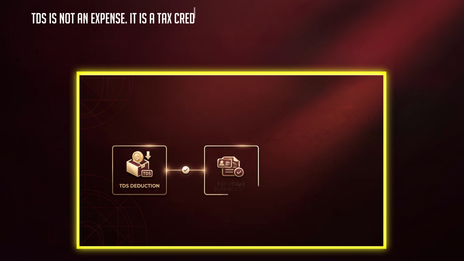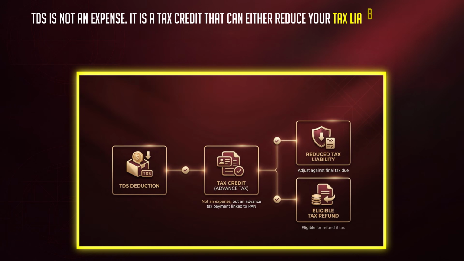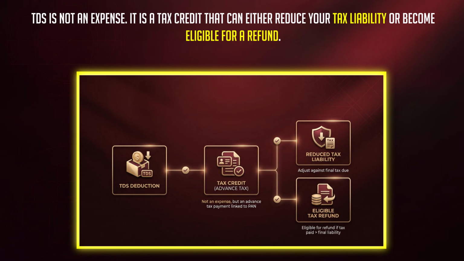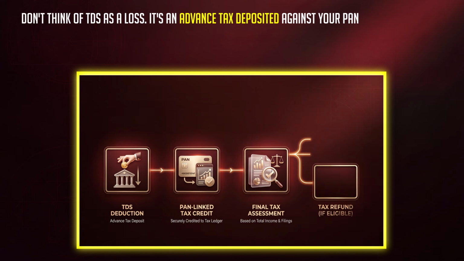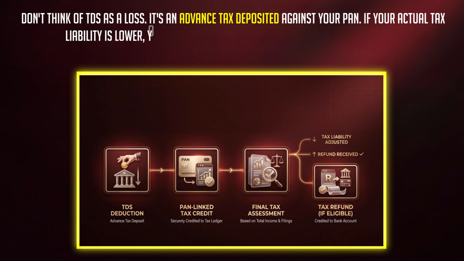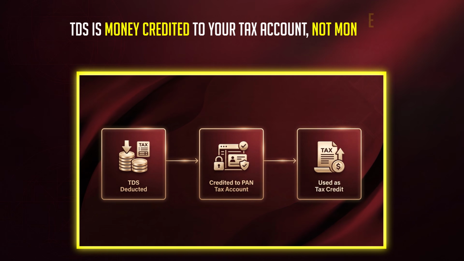Important clarification. TDS is not an expense. It is a tax credit that can either reduce your tax liability or become eligible for a refund. Don't think of TDS as a loss. It's an advance tax deposit against your PAN. If your actual tax liability is lower, you can claim a refund by filing your income tax return. TDS is money credited to your tax account, not money lost.